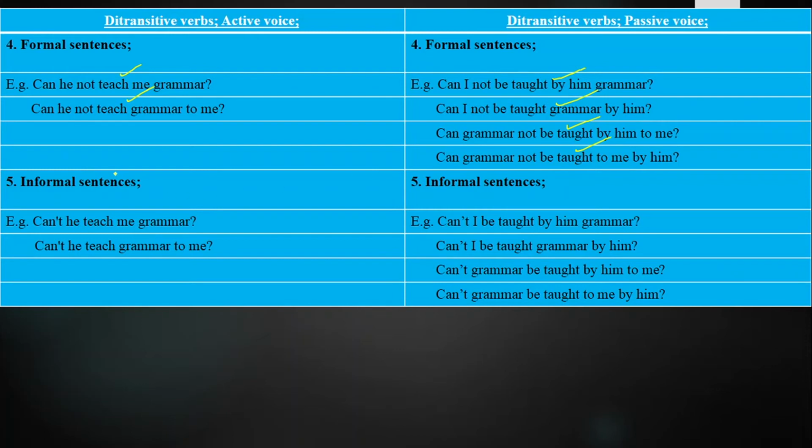Last we have got the informal sentences, those sentences in which we ask questions, put queries, and we ask them in an informal way. Cannot short form is can't. Can't he teach me grammar? Can't he teach grammar to me? Can't I be taught by him grammar? Can't I be taught grammar by him? Can't grammar be taught by him to me? Can't grammar be taught to me by him?